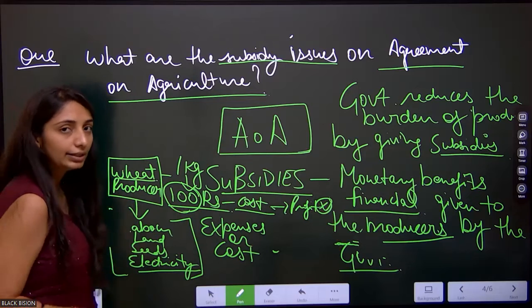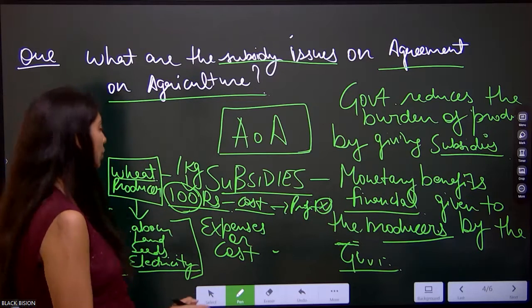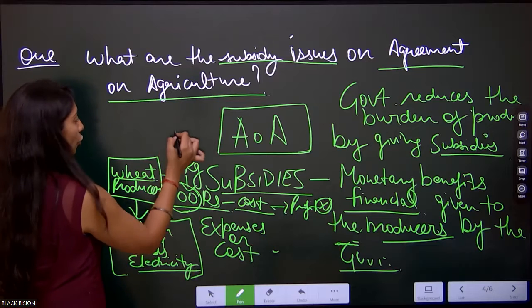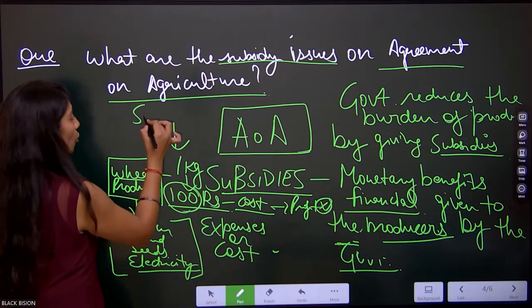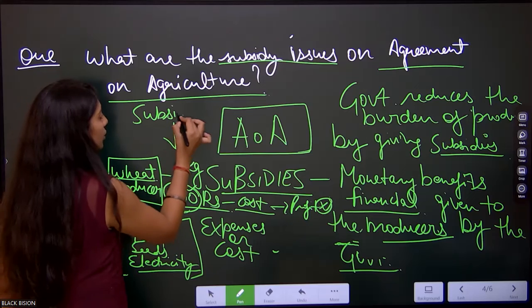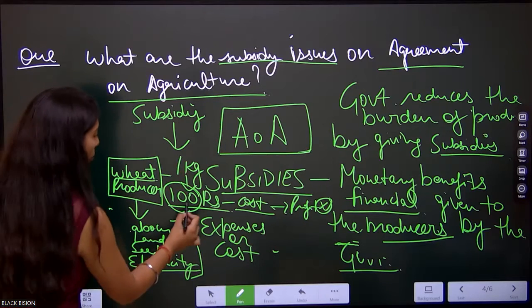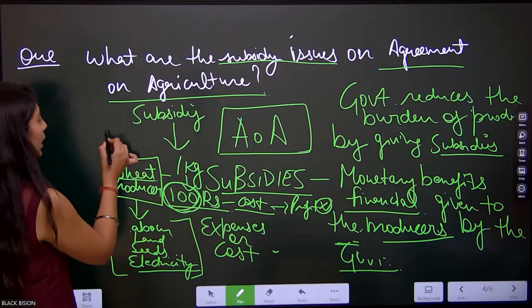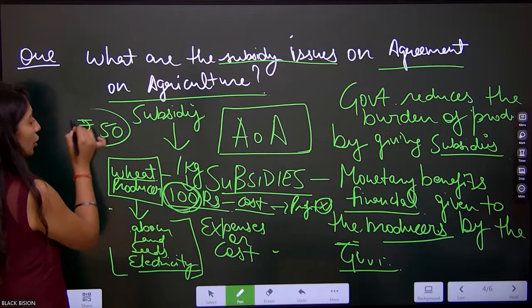So, to protect the interest of farmers and generate their income, what does the government do? The government raises a helping hand in this situation in the form of subsidy. The government will say, okay, 100 rupees is your cost, and out of that I will pay 50 rupees.